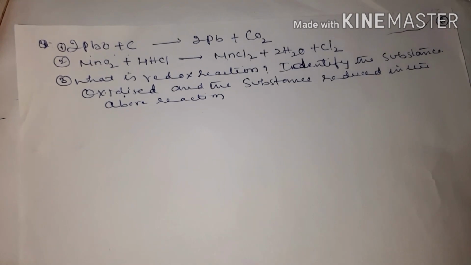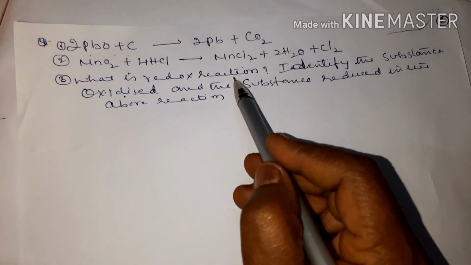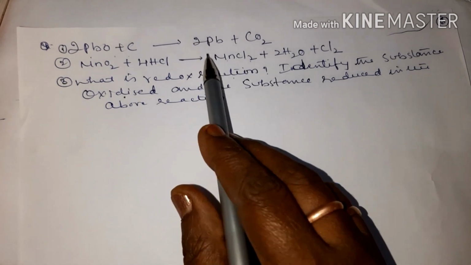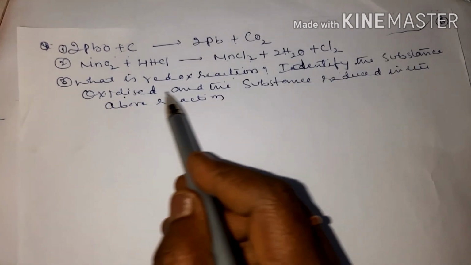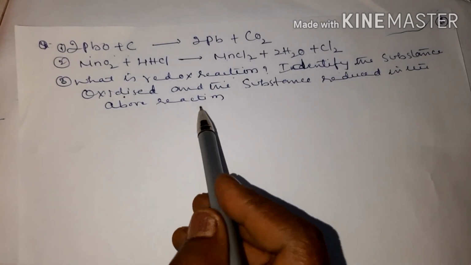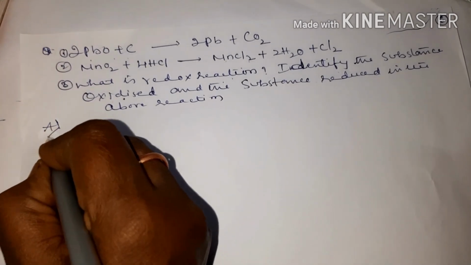So in this, what you have to do is, what is redox reaction, they are asking. After seeing this, what is redox reaction? Identify the substance oxidized and the substance reduced in the above reaction. So what is redox reaction, children?